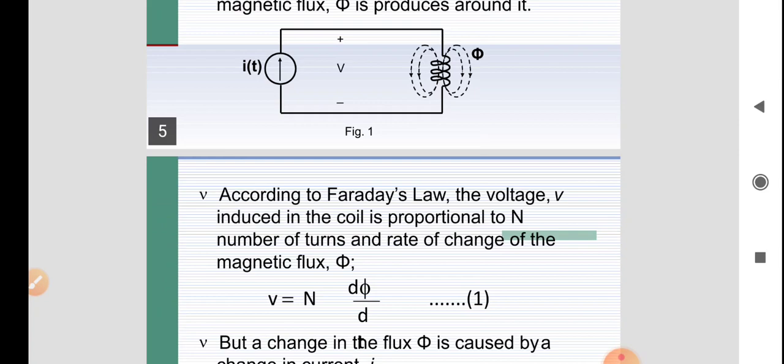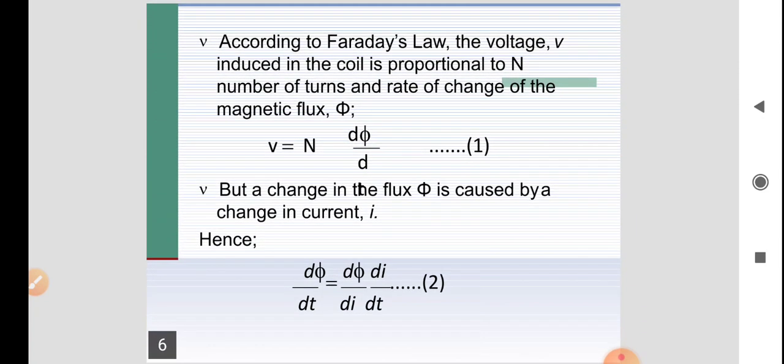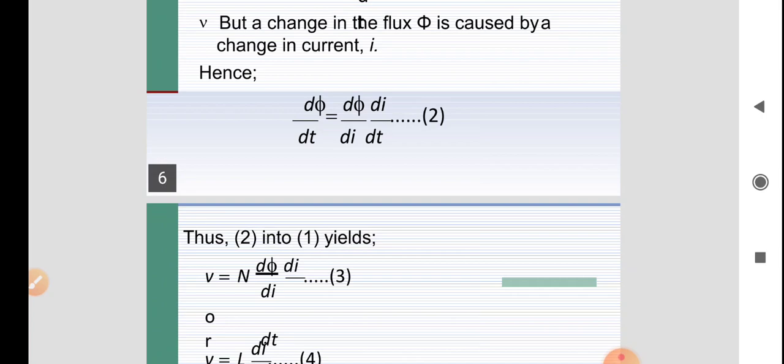The change of flux in turn depends upon the amount of current produced. That is the reason I write d phi by dt as d phi by di into di by dt, multiplying and dividing the first equation by di.